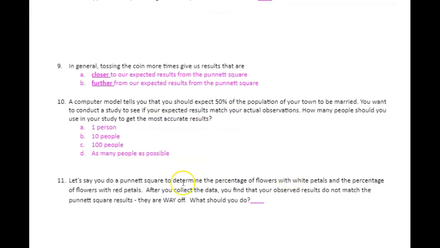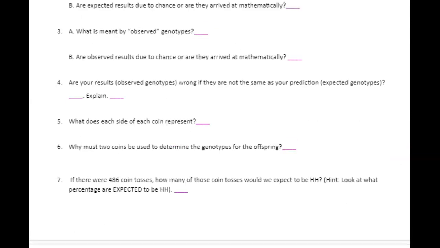For this last one here, it says, let's say you do a Punnett square and you collect the data, your observed results don't match the Punnett square results, they're way off. What should you do? Do your best guess here. We'll talk about it when I get back, okay?